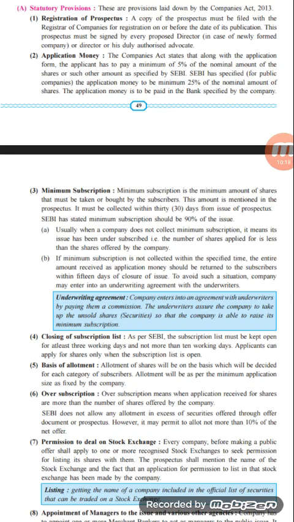So 5% is a minimum amount, but the company may charge more than 5% or such other amount specified by SEBI. The Securities and Exchange Board of India also specifies a certain amount. SEBI has specified that for a public company, the application money should be a minimum of 25% of the nominal amount of the share. SEBI has given guidelines related to the shares of a public limited company: the minimum amount they need to get as application money is 25%.